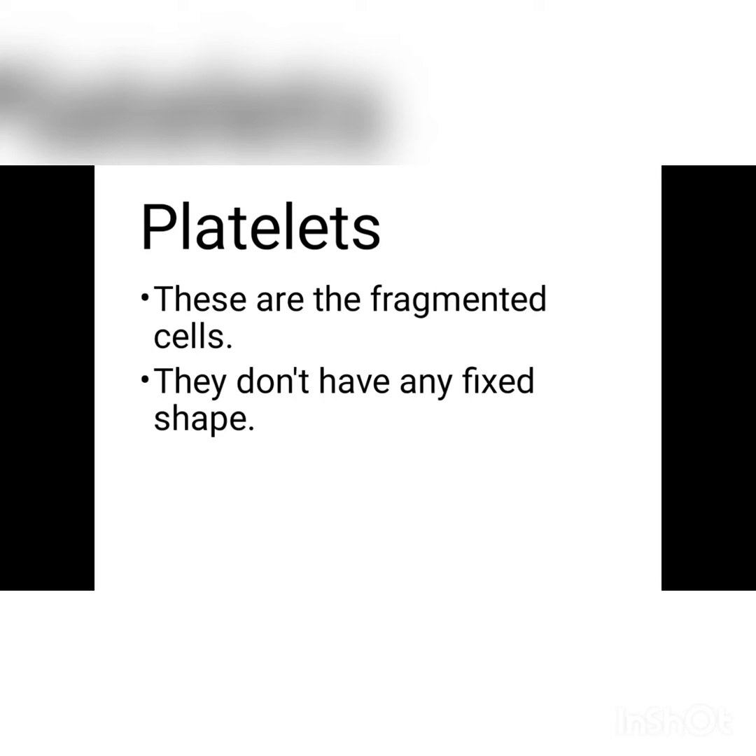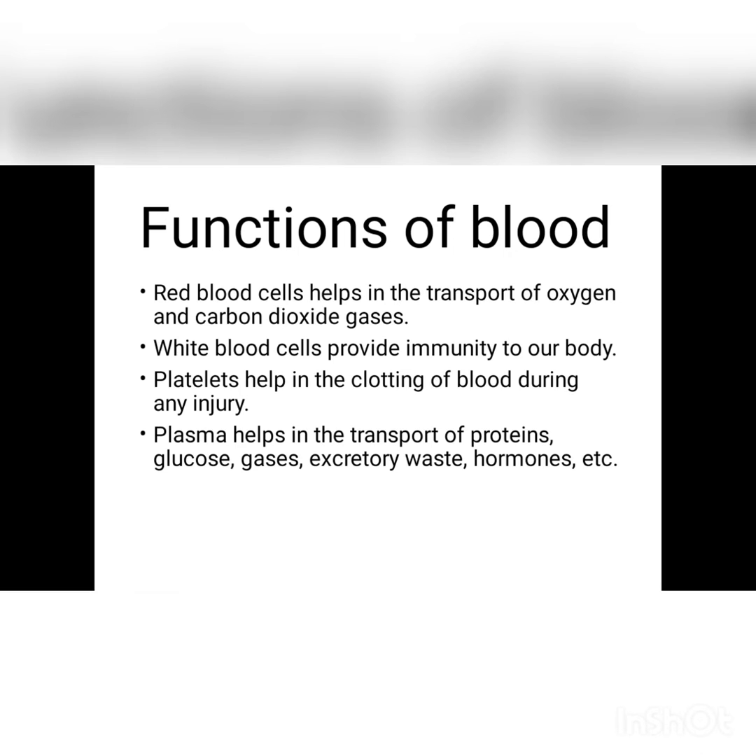The last cell is platelets, also known as thrombocytes. These are fragmented cells. These are not a particular cell. These are the fragments of the megakaryocyte cells which are present in the bone marrow. They also don't have any fixed shape.